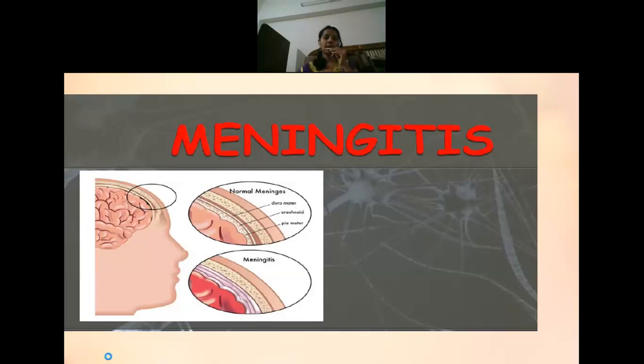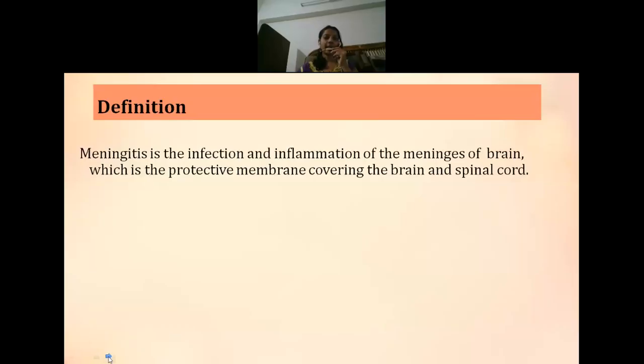Now, meningitis is the infection and the inflammation of the meninges of the brain. We know that meninges is the protective membrane or covering, the layer which covers the brain as well as the spinal cord. Meningitis means infection and inflammation of the meninges.